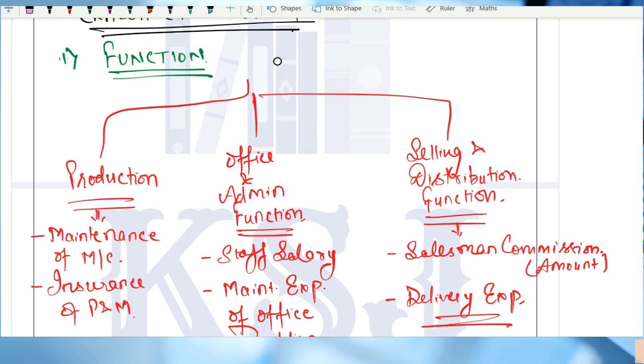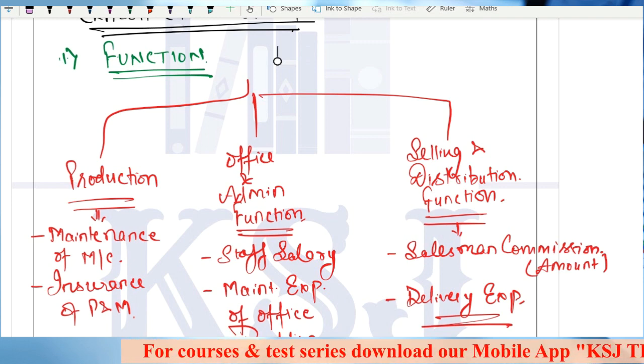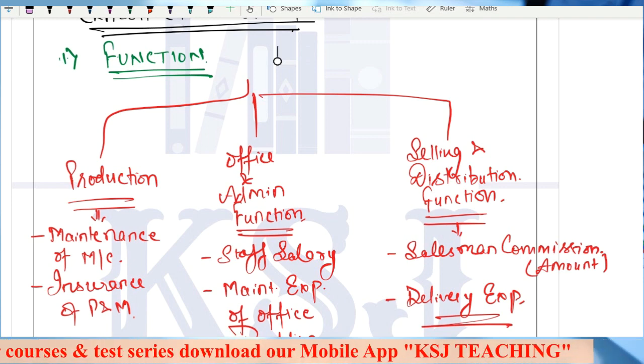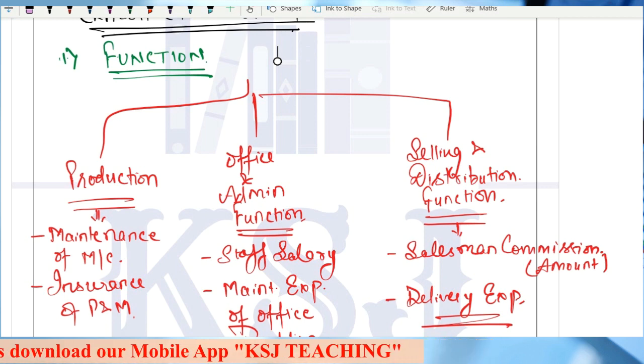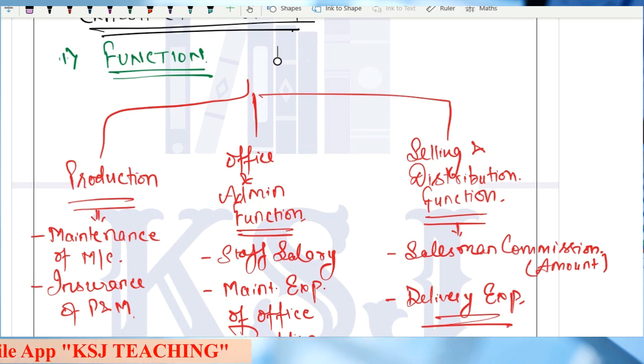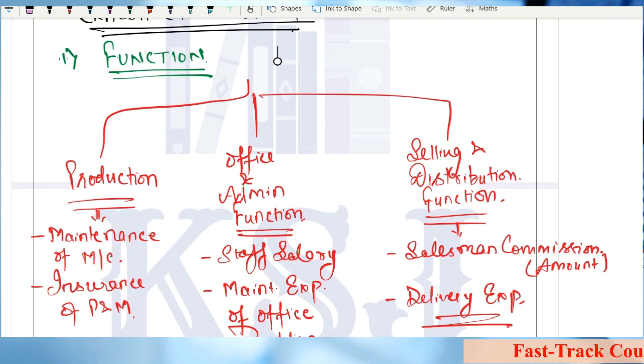They are doing other functions, like making the invoices. One person is sitting there who is making the sale invoices. One is preparing the purchase bills, what material is to be purchased, how it is to be purchased. He is calling the vendors and all those things, right? That is office and administration function.